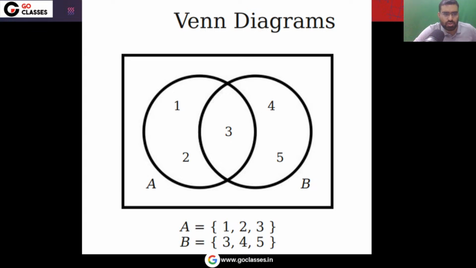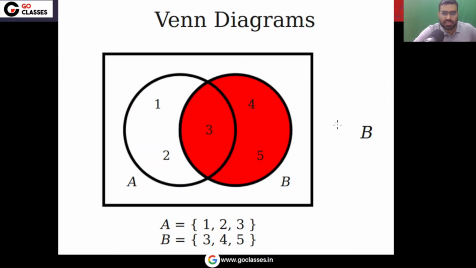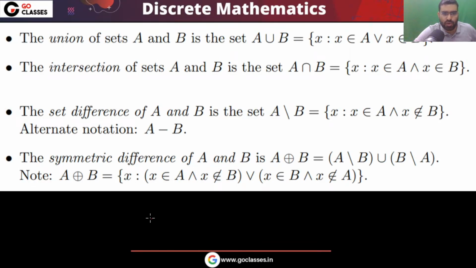Okay, so like this you can find out. So you can easily see, if I do this red color, this is the set A. You can see this red color is a set B. Okay, so very simple. Now what is union?